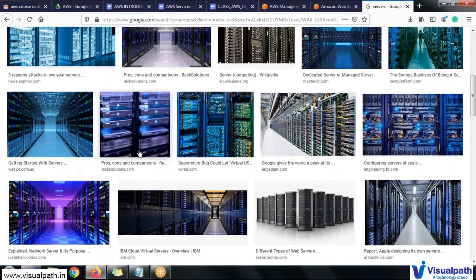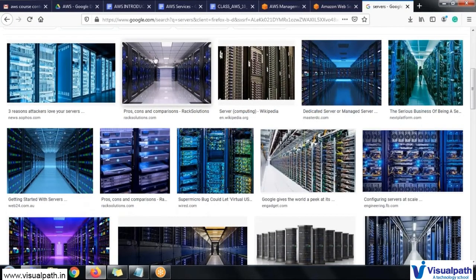If this particular setup is present in your organization, it is called on premises. You got it, guys? From on premises you're going to access and work on these services. If this setup is organized by some other company in the market and you are using their resources, it is called cloud computing.